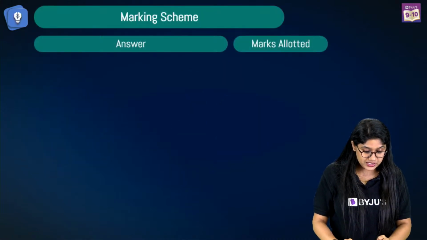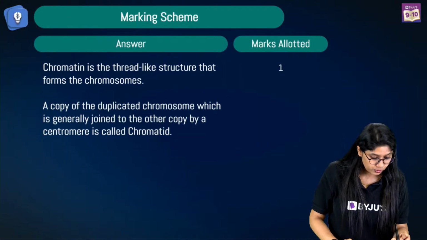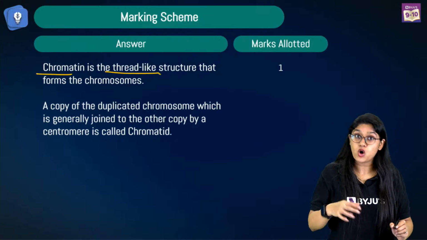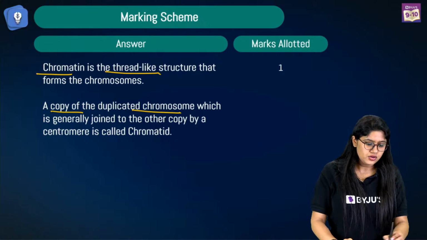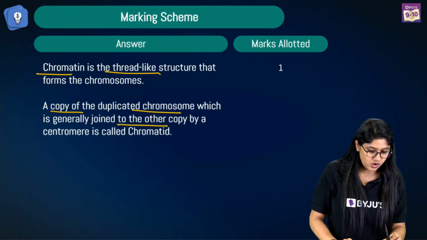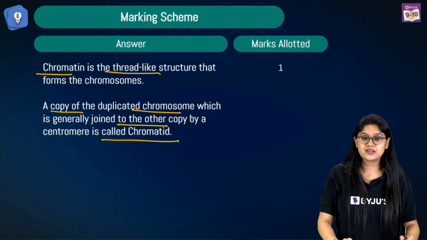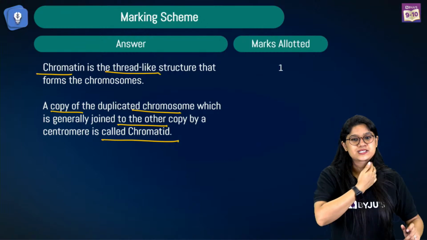If we have to frame the answer, this is how we can frame it. Chromatin is a thread-like structure that forms the chromosome, and a copy of a duplicate chromosome which is generally joined by another copy is called a chromatid. Right, everyone? Yes.